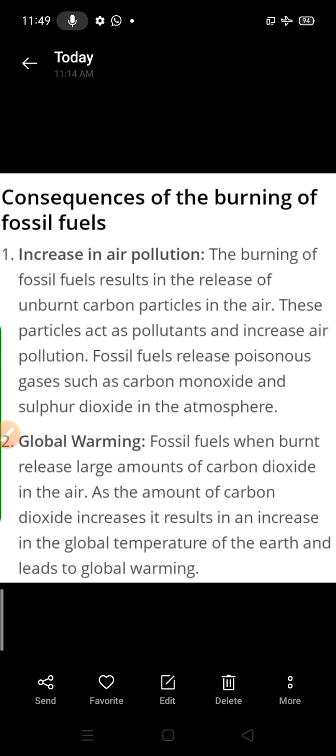If the concentration of carbon dioxide increases in our environment, definitely what will result? It leads to the problem of global warming. How? Because these gases will increase the temperature of earth, and if the temperature of earth increases, all the glaciers will melt, and it will lead to the problem of global warming.